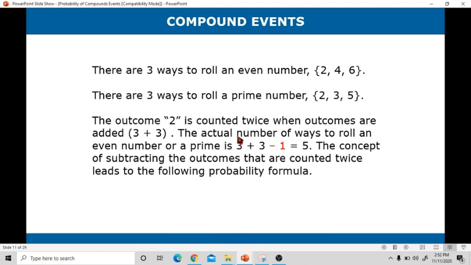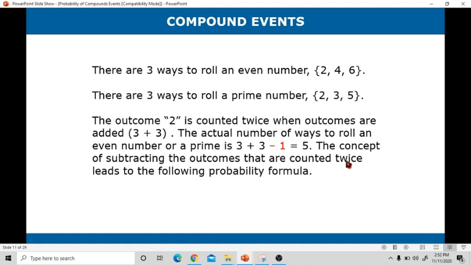The actual number of ways to roll an even number or a prime number is 3 plus 3 minus 1 equals 5. Okay, bakit minus 1? Because itong 2, di ba dalawa siya? It is counted as 1. So, kapag i-add natin yung 3 ways, at 3 ways dito sa prime number, magkakaroon tayo ng 6 ways. Since counted as 1 yung 2, magsasubtract tayo ng 1 para accurate yung answer natin.